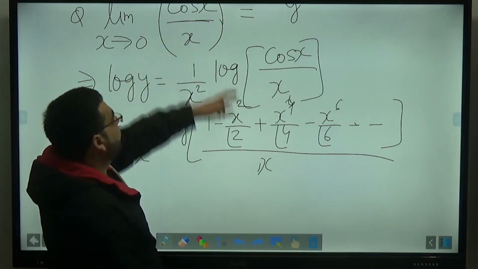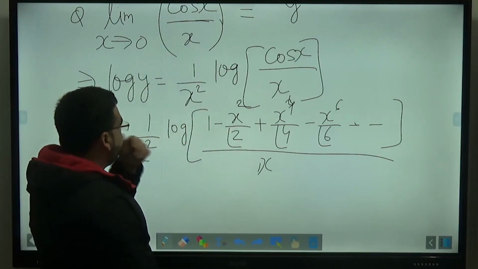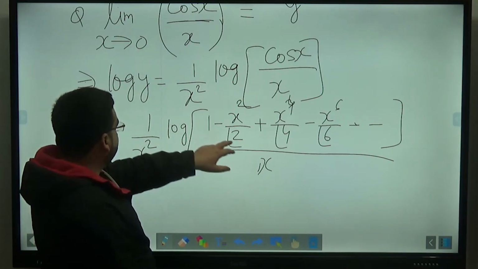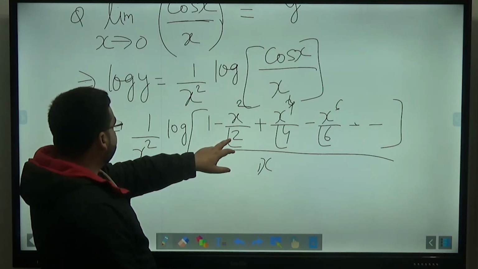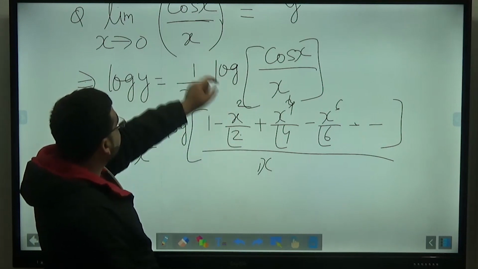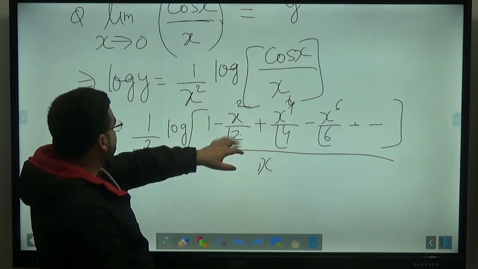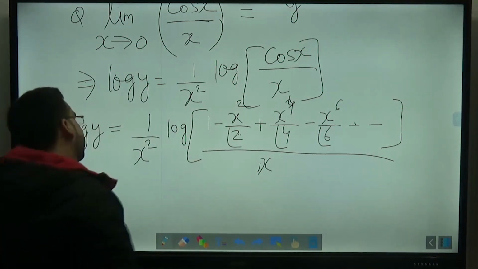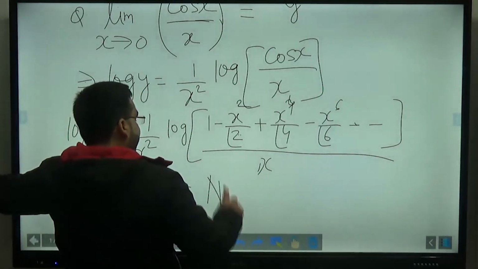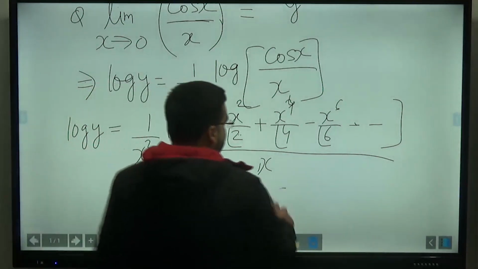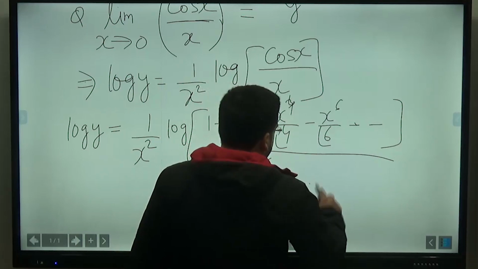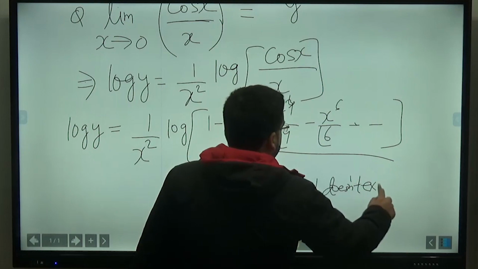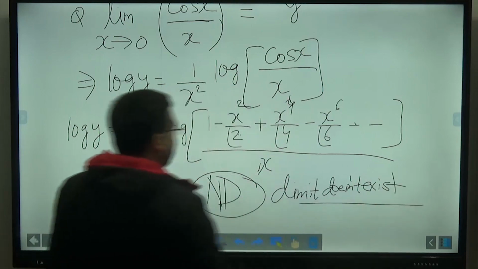If it would have been sin x, then this x would have easily got cancelled out and we would have got the answer. It would be 3 factorial, so 6. So minus 1 by 6 would be the correct answer. But here, if this is x, it will be not defined, you will not be getting an answer. The limit does not exist. So this will be the correct answer, that the limit will not exist.